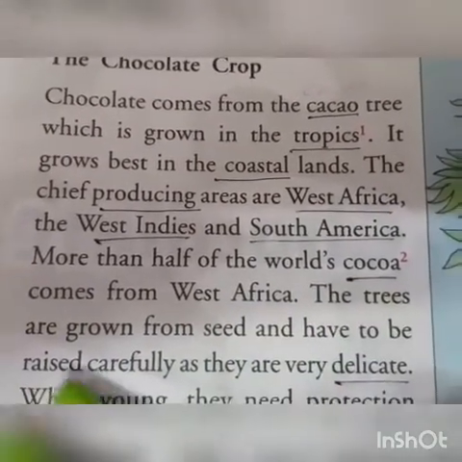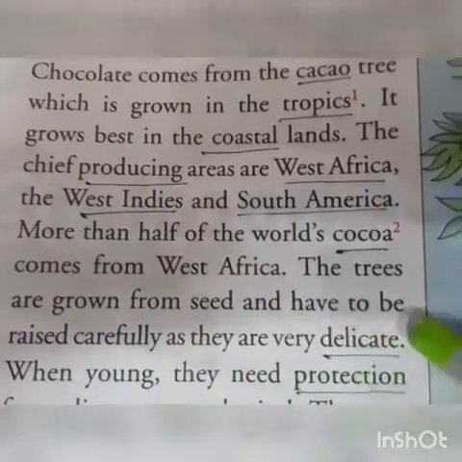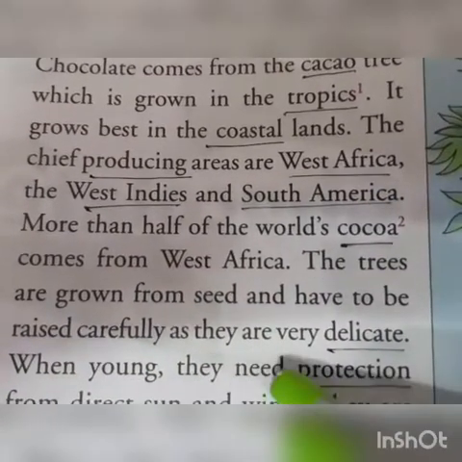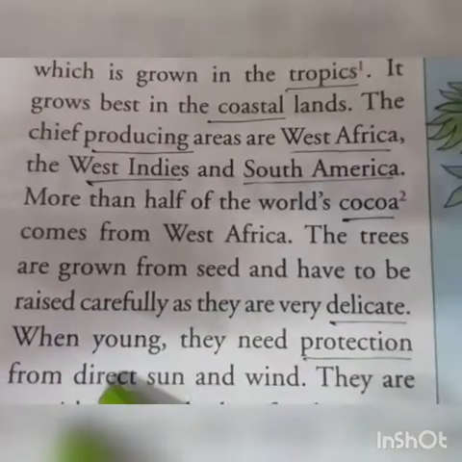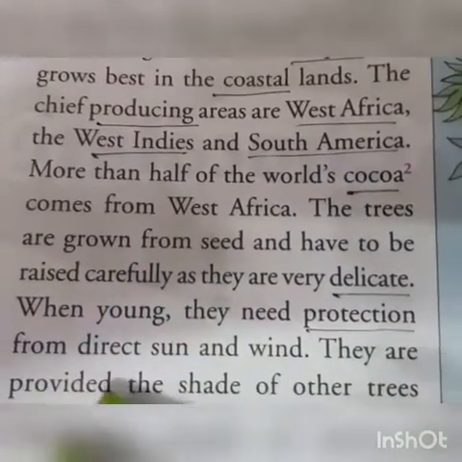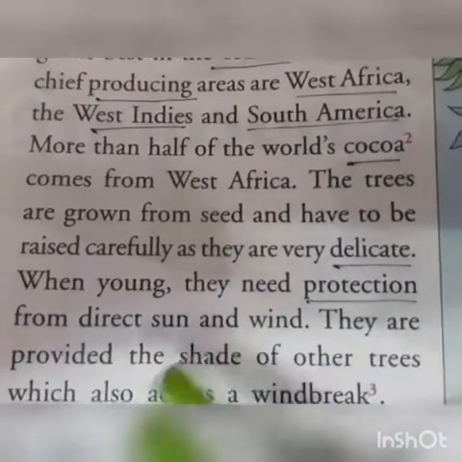The trees are grown from the seeds and have to be raised carefully as they are very delicate. When young, they need protection from direct sun and wind. They are provided the shade of other trees, which also acts as the windbreak.